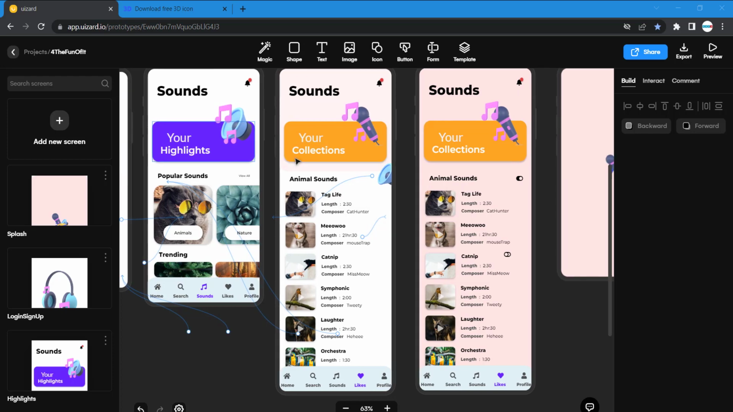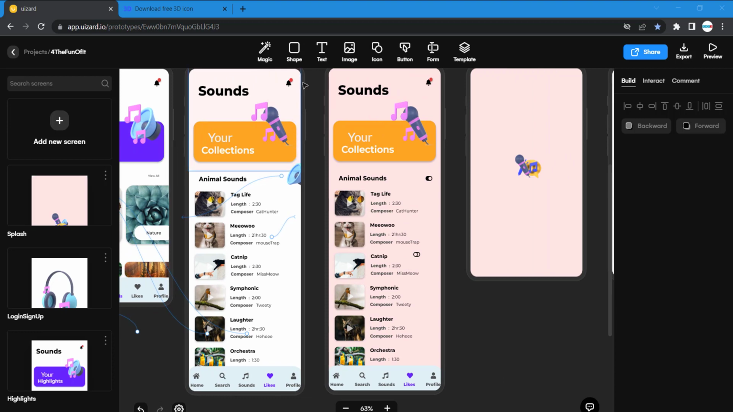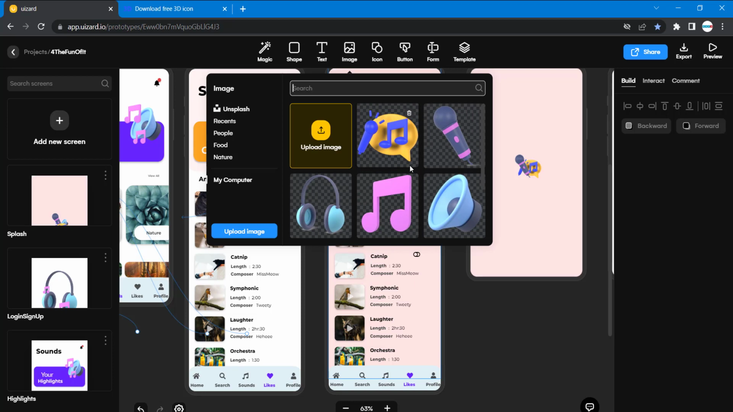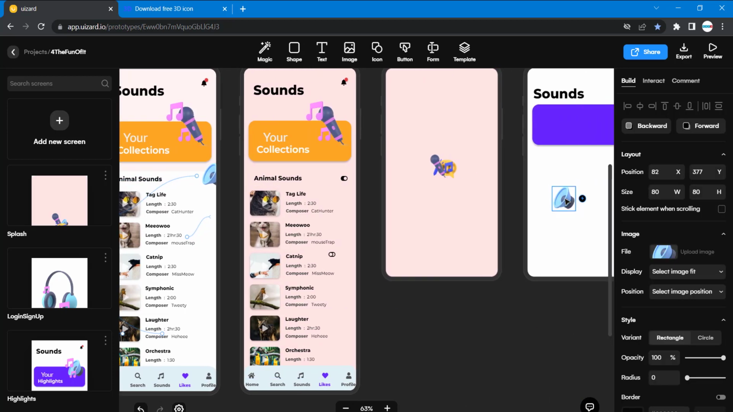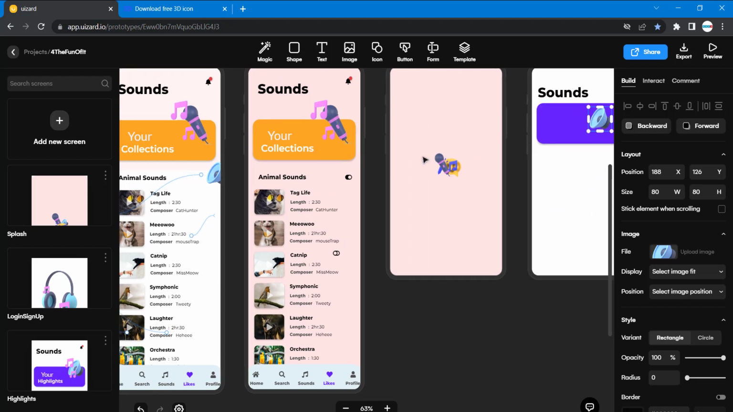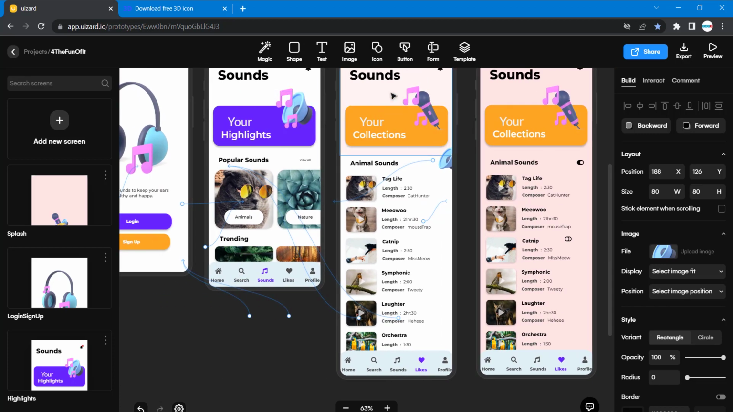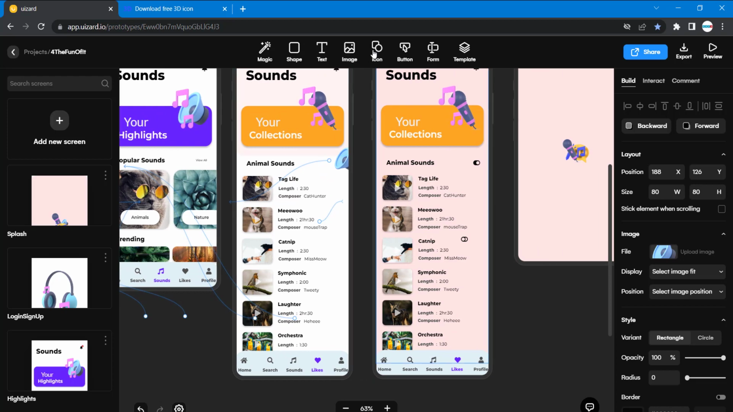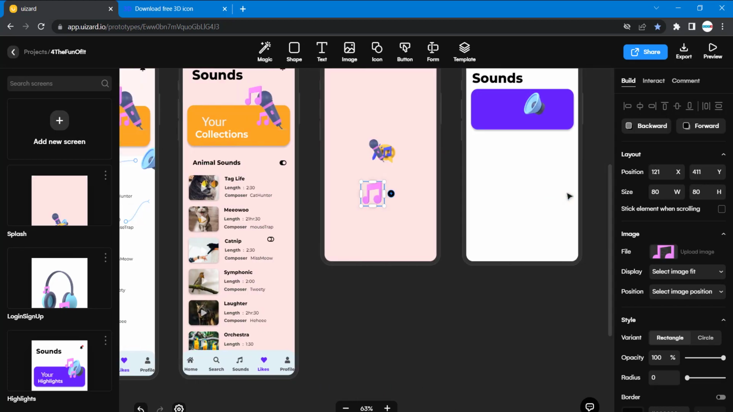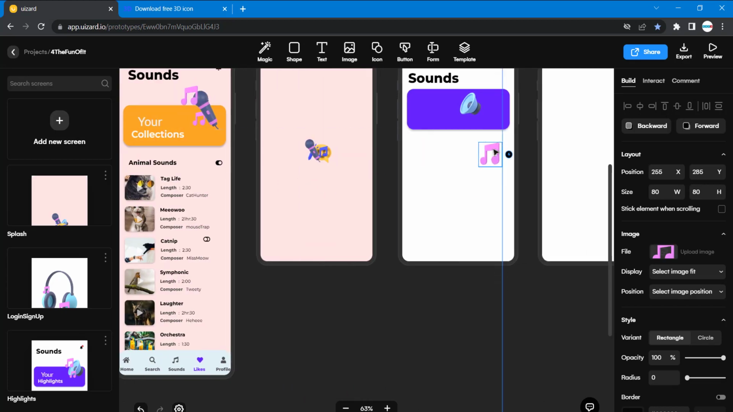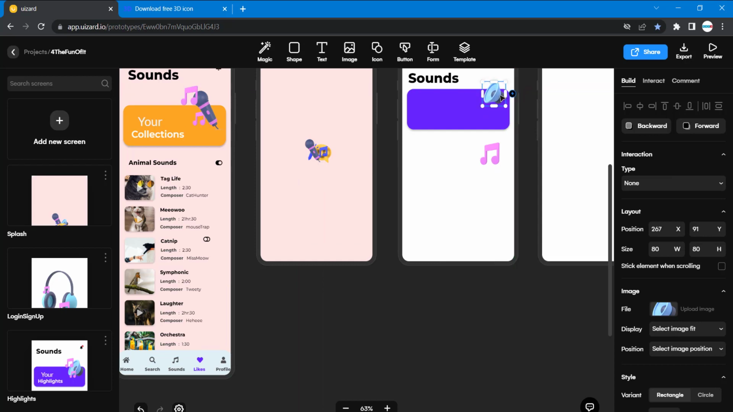So I'm going to have to pick the icons from here. Remember, we already downloaded it and then uploaded it. I uploaded and downloaded it from free 3D icons. Then I need a music icon, so the notes icon. So we have images. I'm going to drag this, bring this here, and reduce the size.